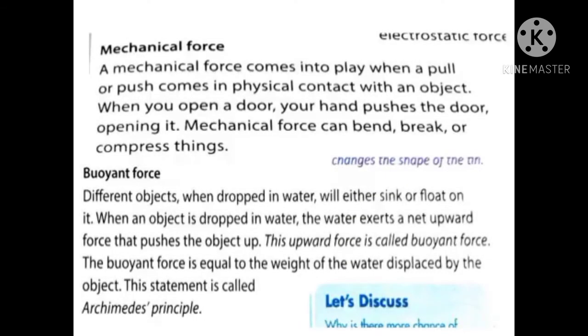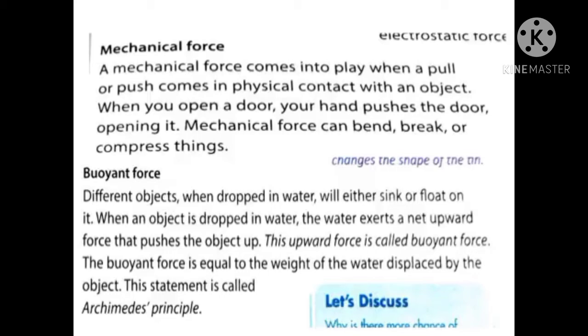Next one is the mechanical force. A mechanical force comes into play when a push or pull comes in physical contact with an object. When you open the door, your hand is pulling the door to open it. So mechanical force can bend, break or compress things.